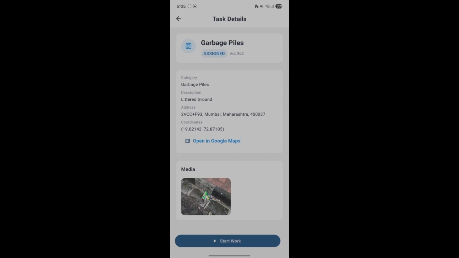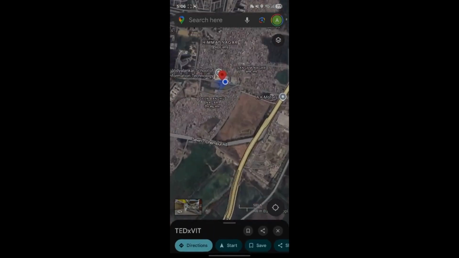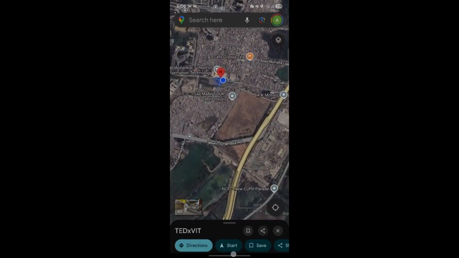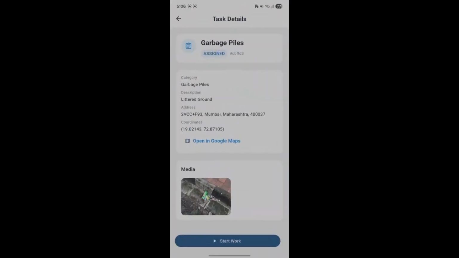So let's say we open the complaint. Now we can see the details of the complaint right here, and the image. We can see open in Google Maps option to confirm whether we are on a correct location or not. It seems we are on correct location. So let's get back to the app. Let's start the work.